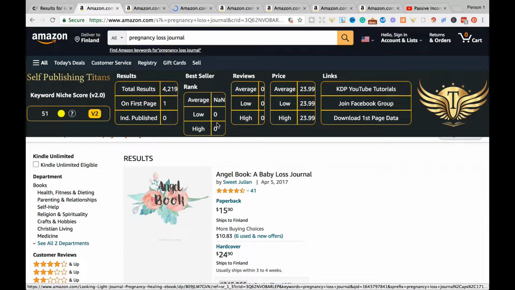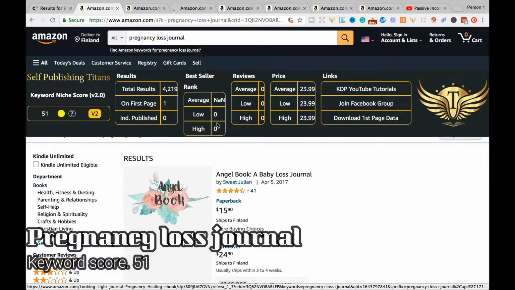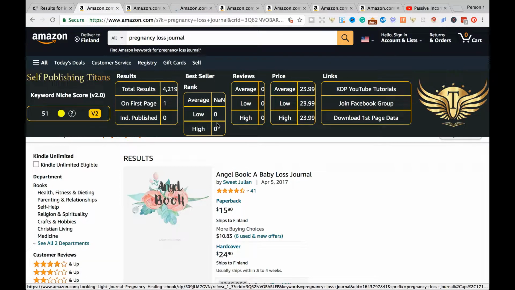So let's have a look at our first keyword for the day. Our first keyword for the day is a pregnancy loss journal, and this goes under the grief journal theme. It goes under miscarriage, maternal loss, unfortunately, infant loss, child loss. So you might want to be careful with this one. I really advise you to be aware of what you're getting into.